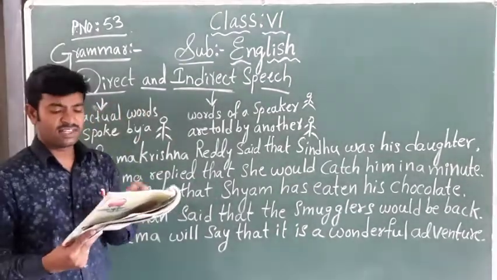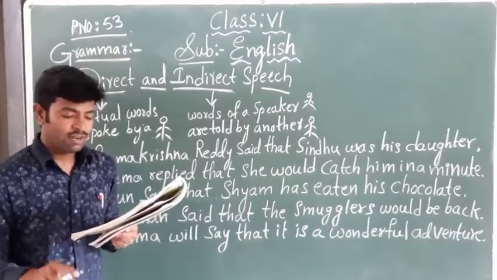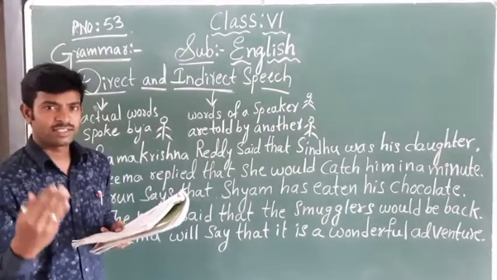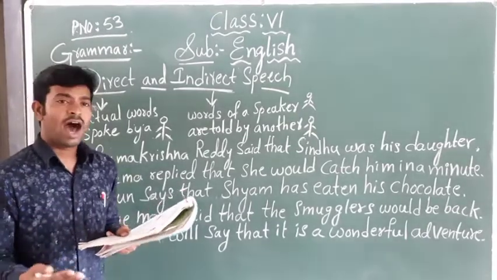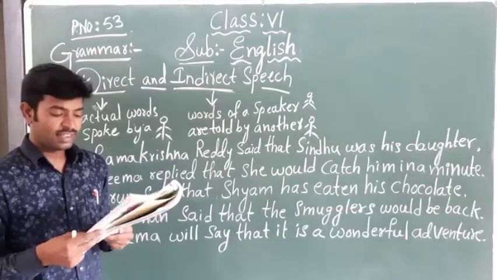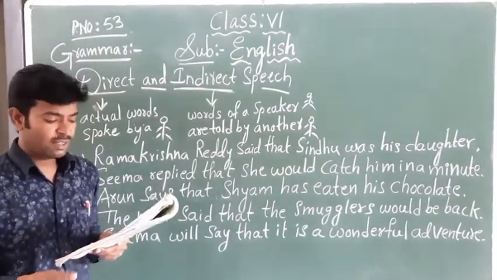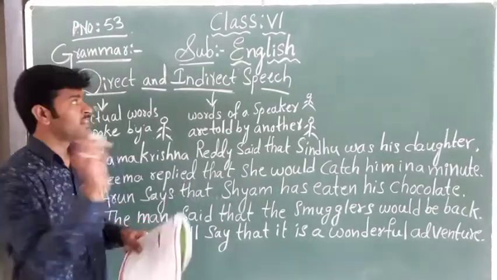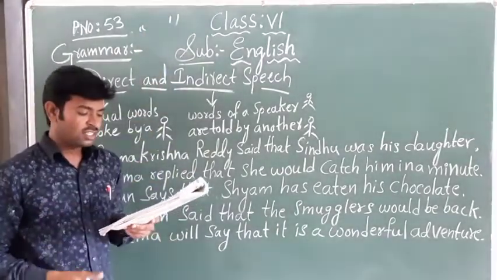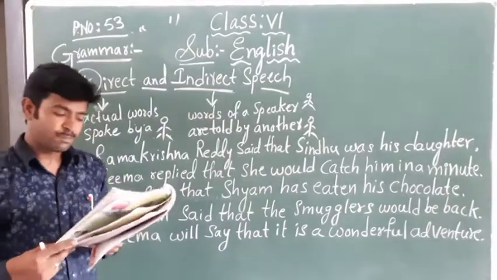Here is the definition in the first line. When the actual words spoken by a person are placed within the inverted commas like these, okay, inverted commas, whatever words are spoken are kept in the inverted commas. So that is called direct speech.